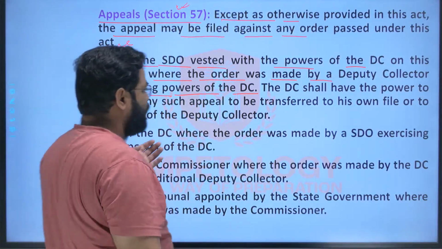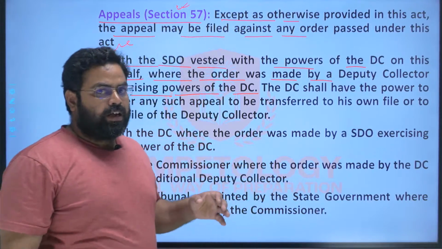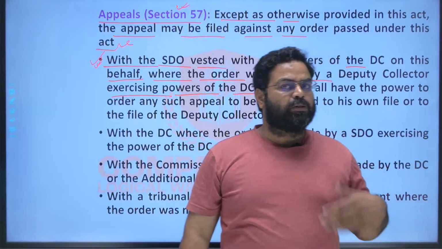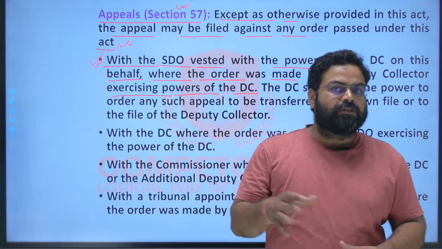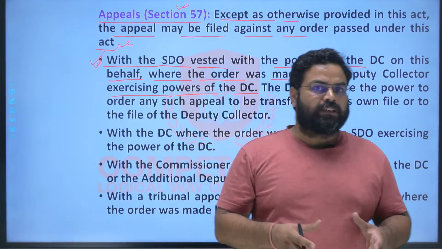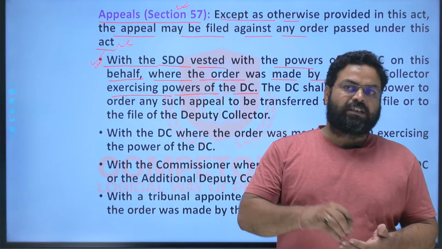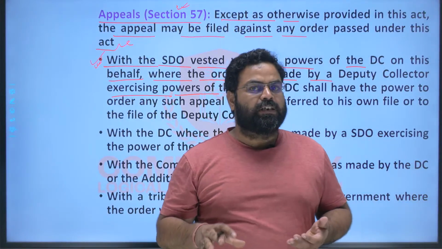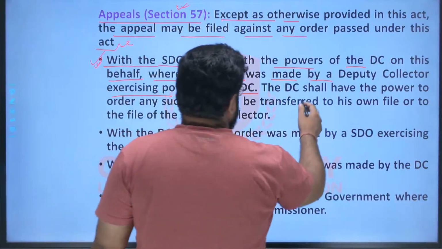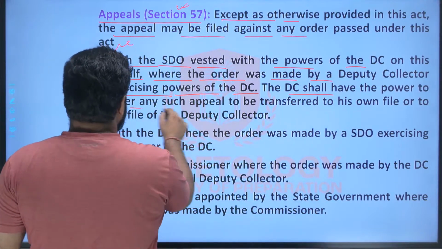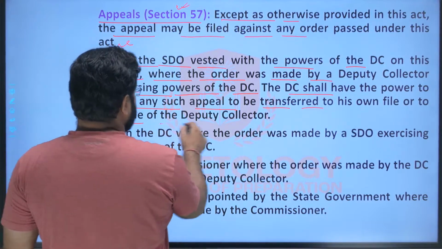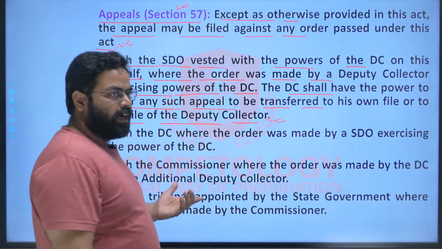If a deputy collector has the power to evict a person, but he had delegated his power to the SDO, the subdivisional officer, and the SDO had given an order for the eviction of the Rayyat, then in such cases the appeal will be filed to the DC against the order of the SDO, right? And the DC shall have the power to order any such appeal to be transferred to his own file or to the file of the deputy collector, right?